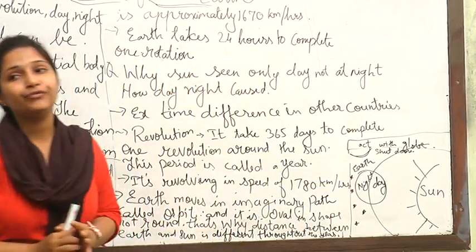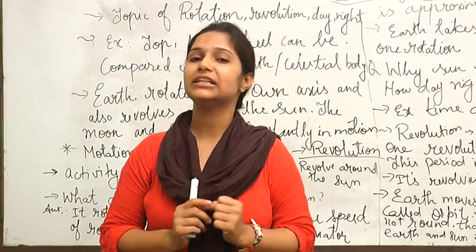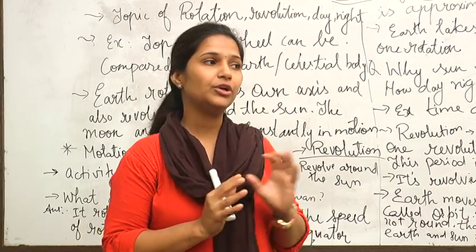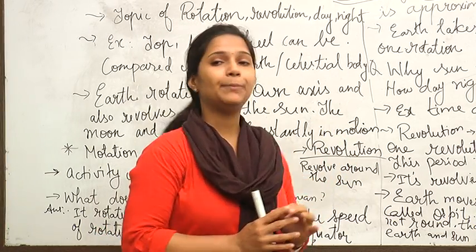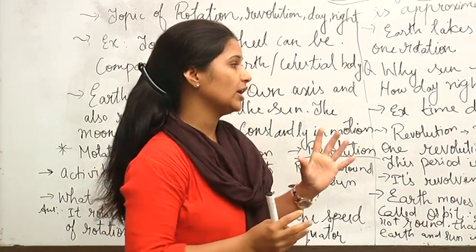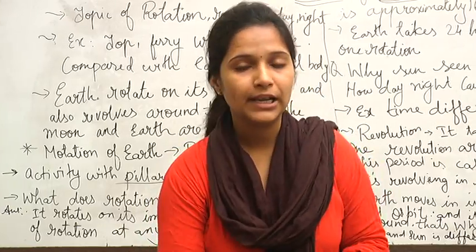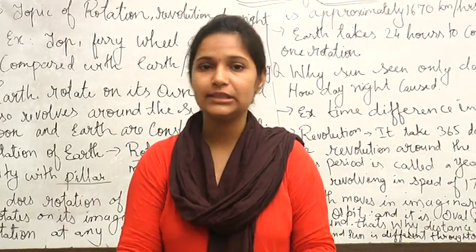If you want to do this activity yourself, we can't bring the earth and sun with us. So what we do is use a globe and a torchlight. Suppose I am just giving an example, this is a globe.